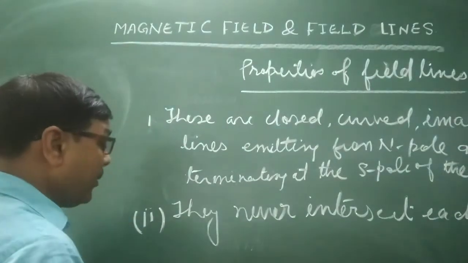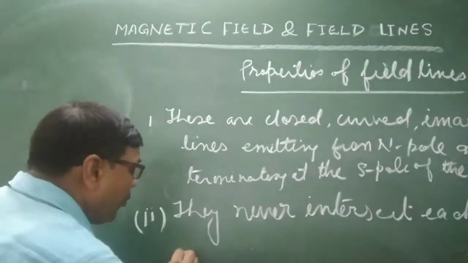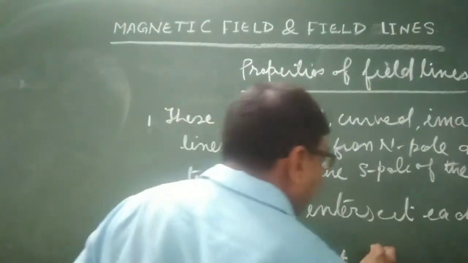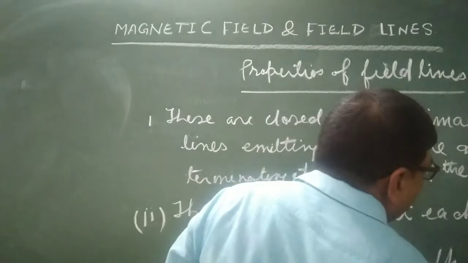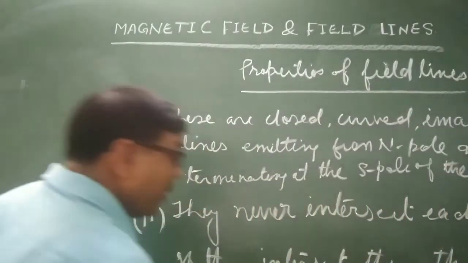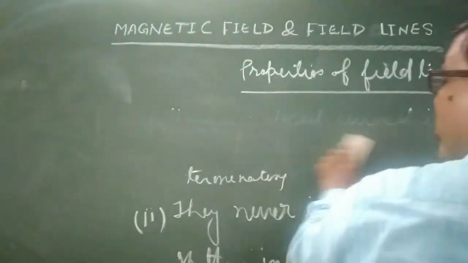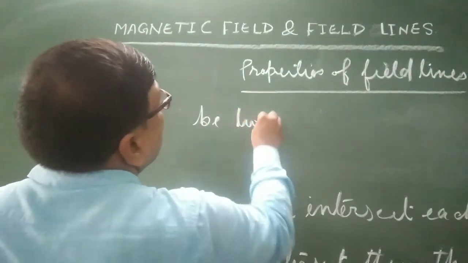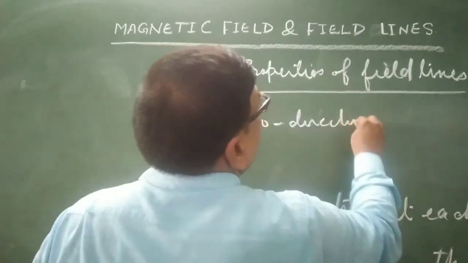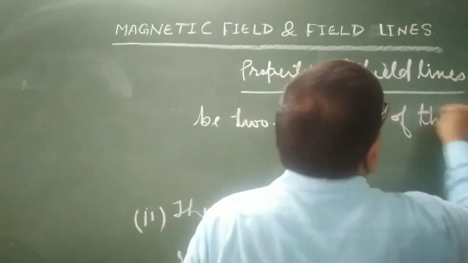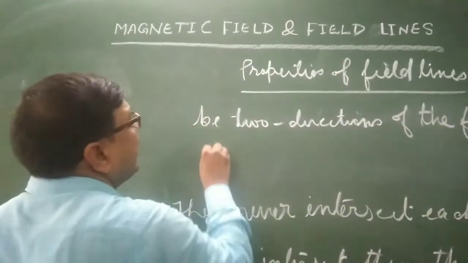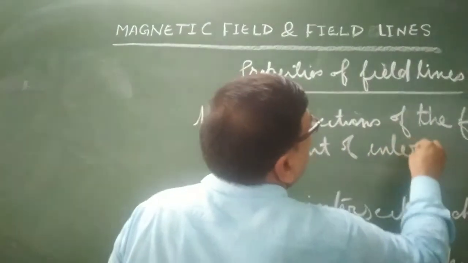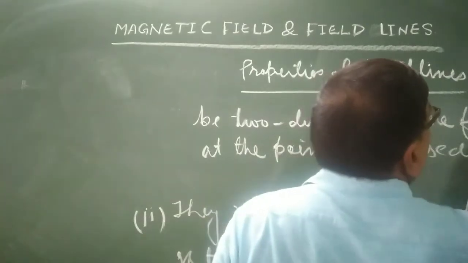The reason is, if they intersect, then there will be two directions of the force at the point of intersection, which is never possible.